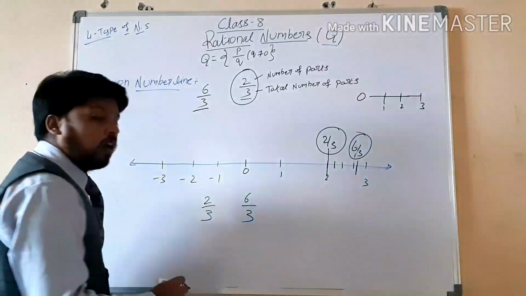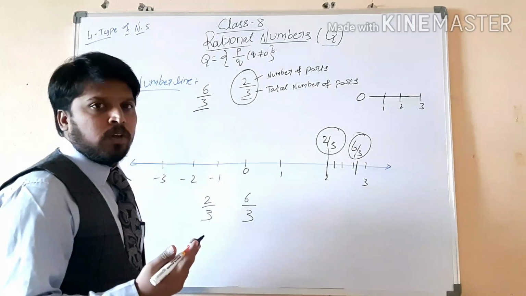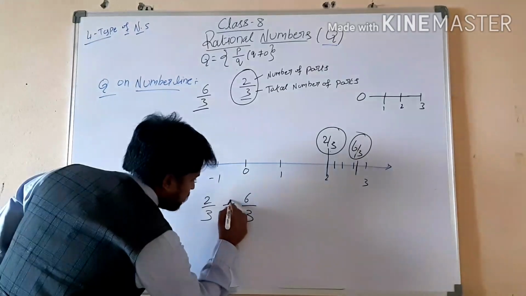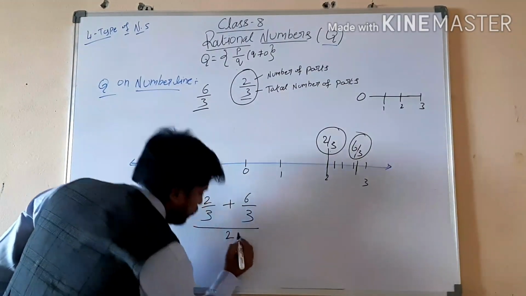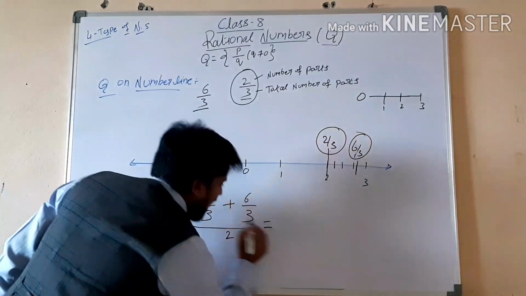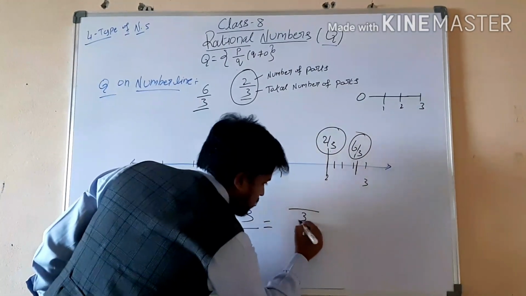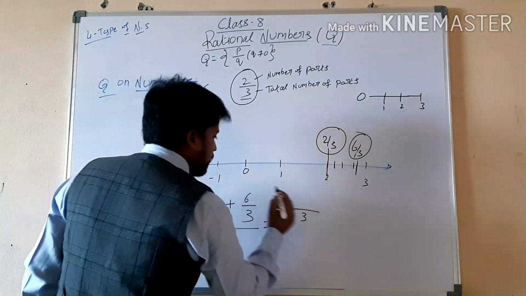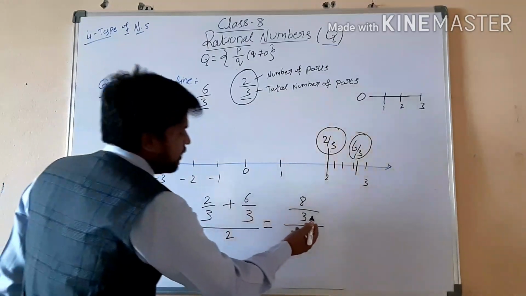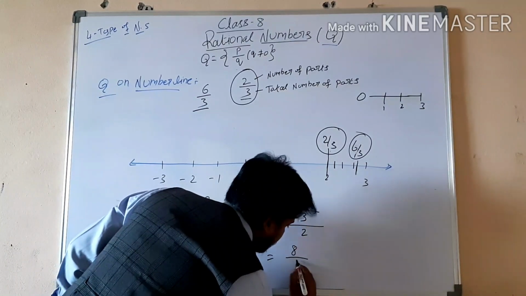For this we have one short and simple formula. Everyone knows how to find the average: addition of numbers divided by how many numbers there are. Here also the same: addition of two numbers divided by 2. So now add these two. The denominators are the same, so in addition also the denominators are the same, then the numerators are added: 2 plus 6 is 8. Divided by 2, so the denominator gets multiplied by 2. That means 8 by 6.